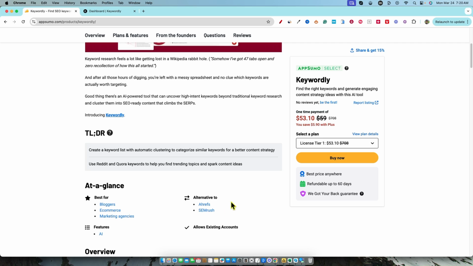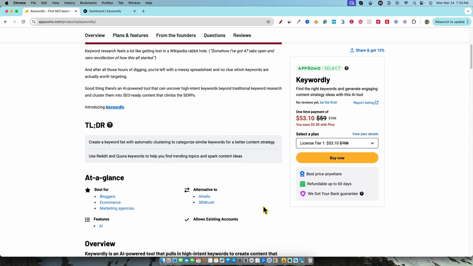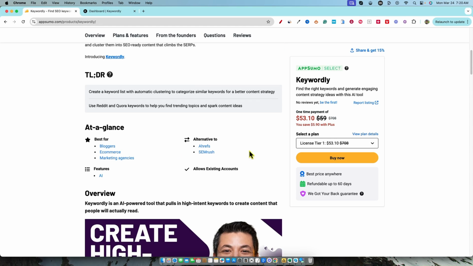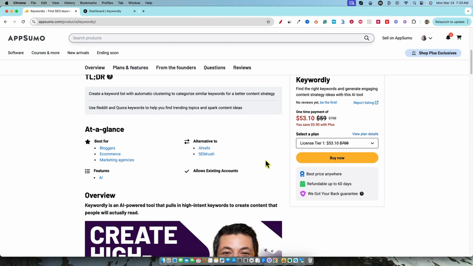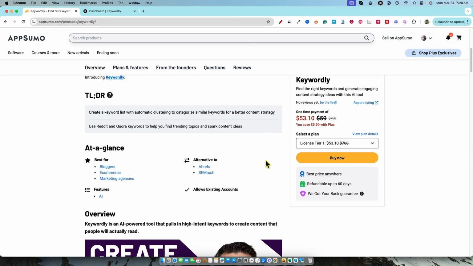These are the two big heavy-hitting SEO and keyword research tools that have been on the market for years and years and years, and they've always been the industry-leading standard tools for professional SEOs, right? The problem with these tools is that they're quite expensive. Even for their lowest plans per month, you're going to be spending over $100 per month on these tools. That's why a lot of people that are just getting started, maybe only have one or two websites they're working on, it's really hard to justify that very expensive monthly payment. So that's where a tool like this comes in. We're going to check it out in just a minute.